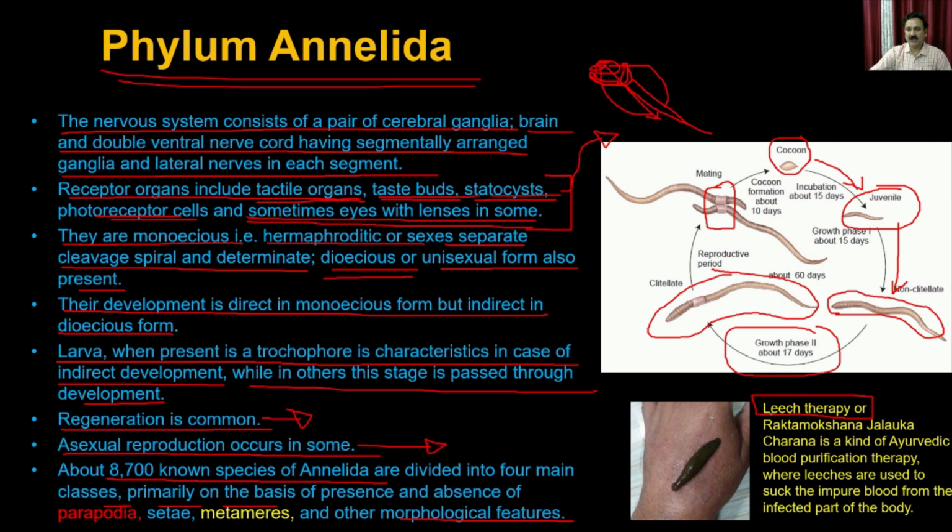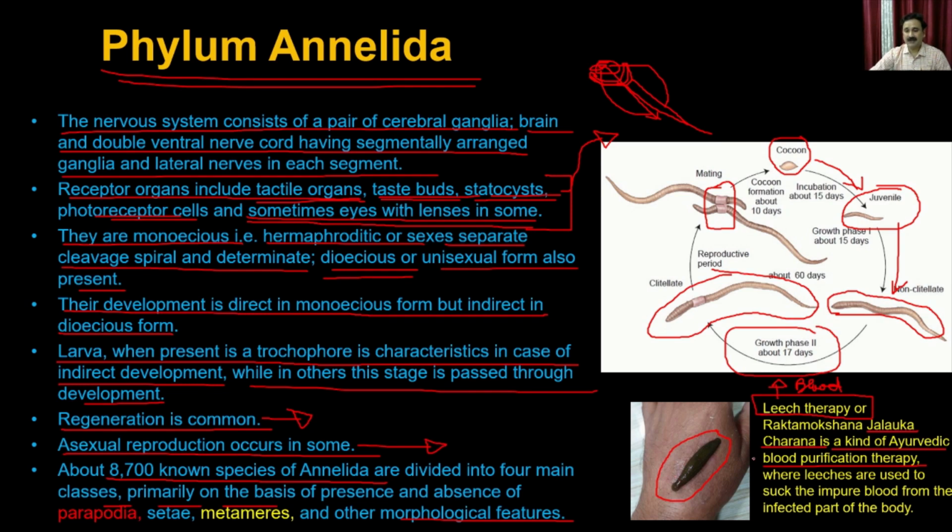In comparison, people also use even a parasitic animal like the leech in a therapy called leech therapy. It is also called Jaluka therapy, and it is a kind of Ayurvedic blood purification therapy, where you utilize the leech's habit of drinking blood. You allow the leech to attach to a site where you expect an accumulation of dirty blood, or some kind of inflammation, which could be because of an accumulation of unpurified blood. In that case, you apply the leech to that particular site.